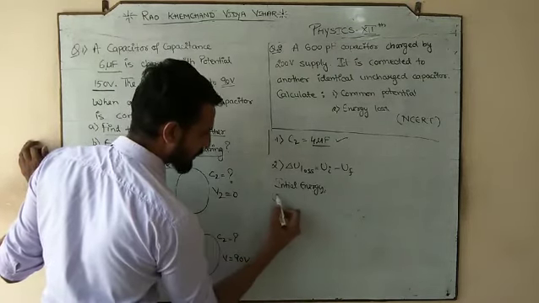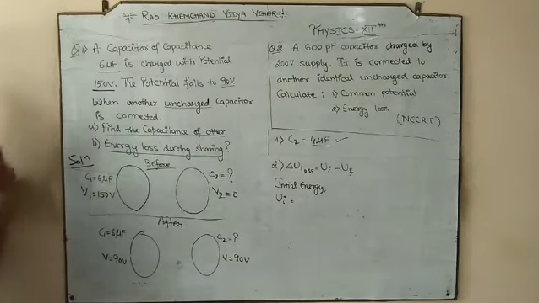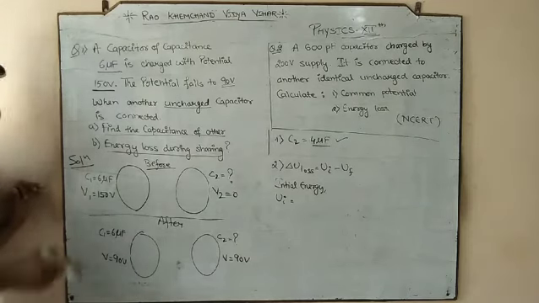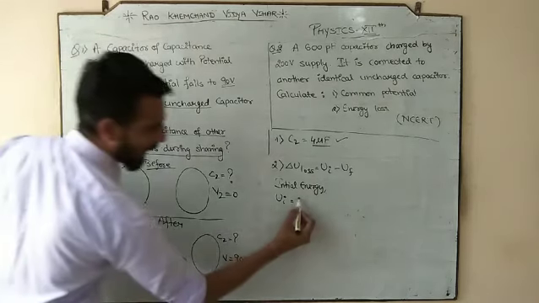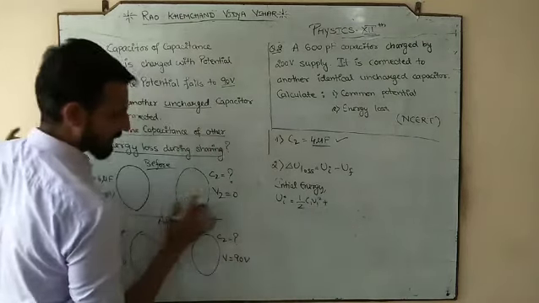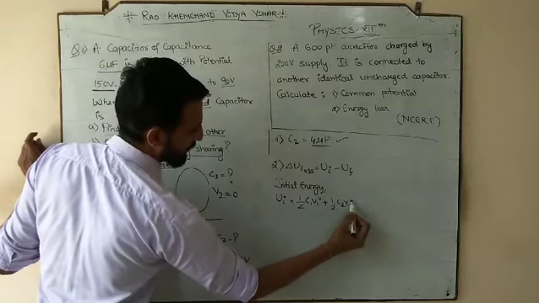Initial energy. Initial means before. So first of all you have to study the before concept. So what is the formula for energy? Half CV square. So what is the initial energy? Half C1 V1 square plus half C2 V2 square, where V2 is 0.